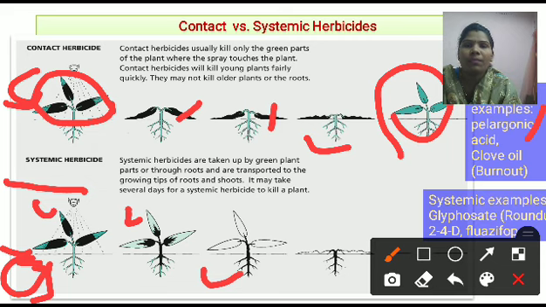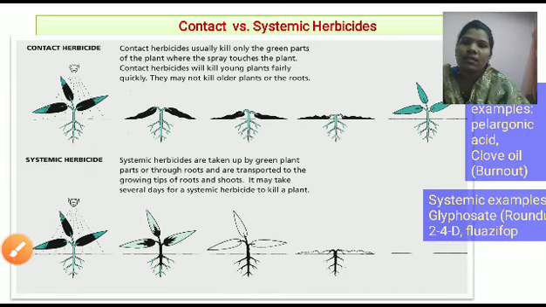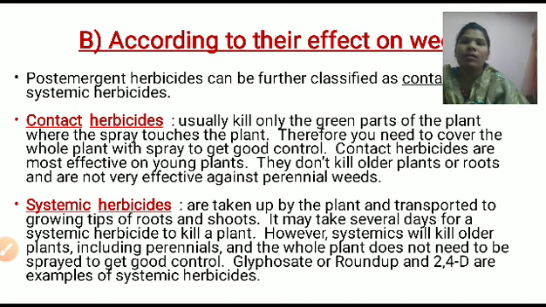This type of herbicide is called a systemic herbicide. The examples are glyphosate and 2,4-D. These are examples of what? Systemic herbicides. Okay, here we learned what? The herbicides. What are herbicides? Herbicides are the chemicals which are useful to kill weeds.